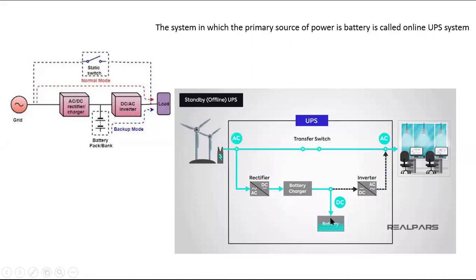DC current is charging the battery, and from the battery we are getting the AC current. AC current is given to the load. So in our house, which current are we getting from the switchboards? AC current or DC current? Anyone? AC current. Very good.